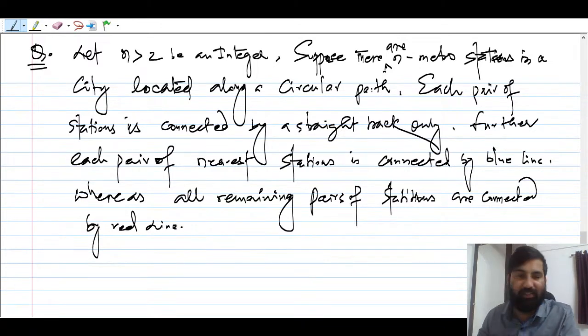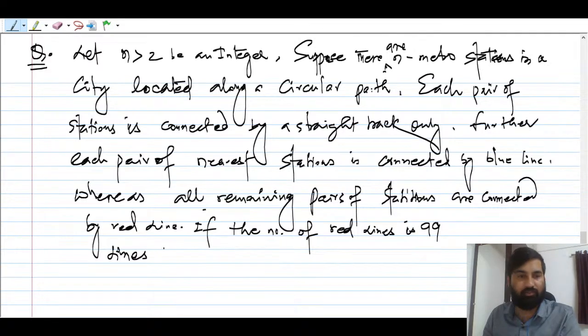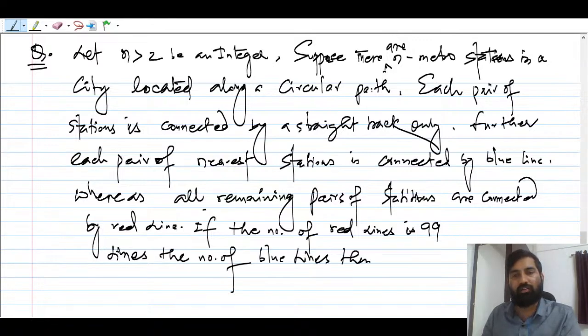So what they are saying is, if the number of red lines is 99 times the number of blue lines, then the value of n they are asking, then the value of n,